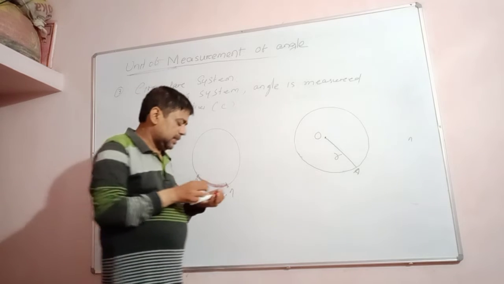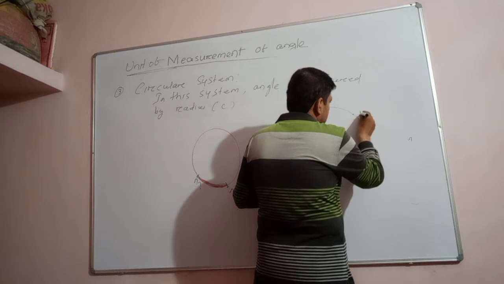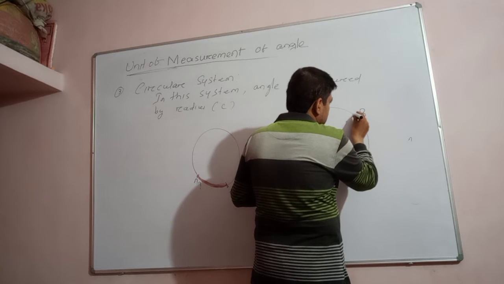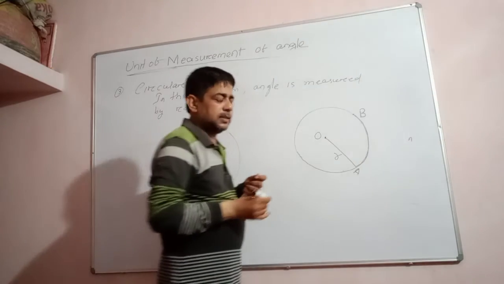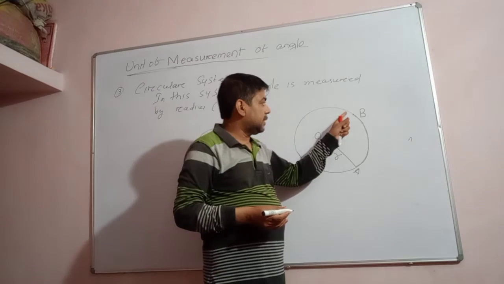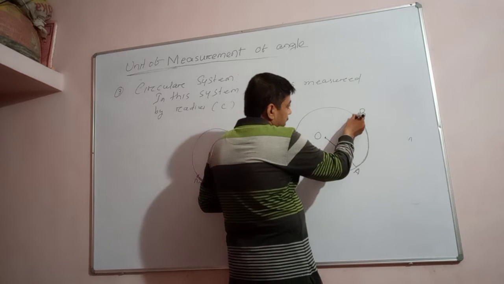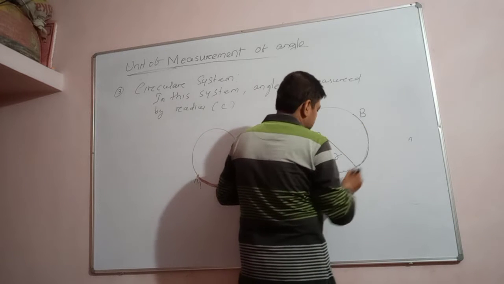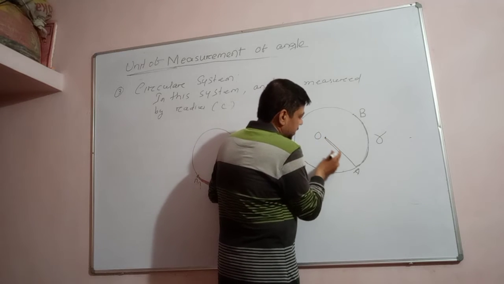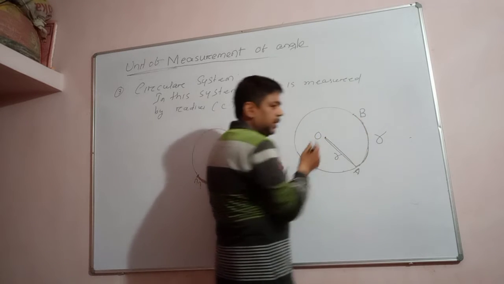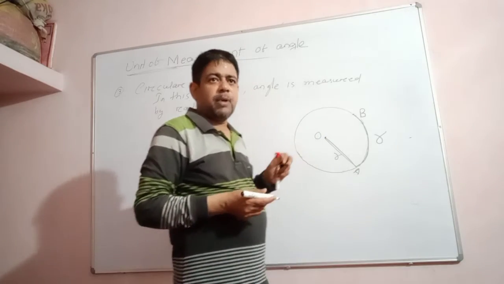Similarly, let us take a point A here. Take another point B on the circle. What will happen? It creates an arc or not? It is an arc. Okay. And we have to take the point B on the circle in such a way that the length of the arc must be equal to the radius of the circle. If this length is 10 cm, this length will also be 10 cm. If this length is 5 cm, this length will also be 5 cm.